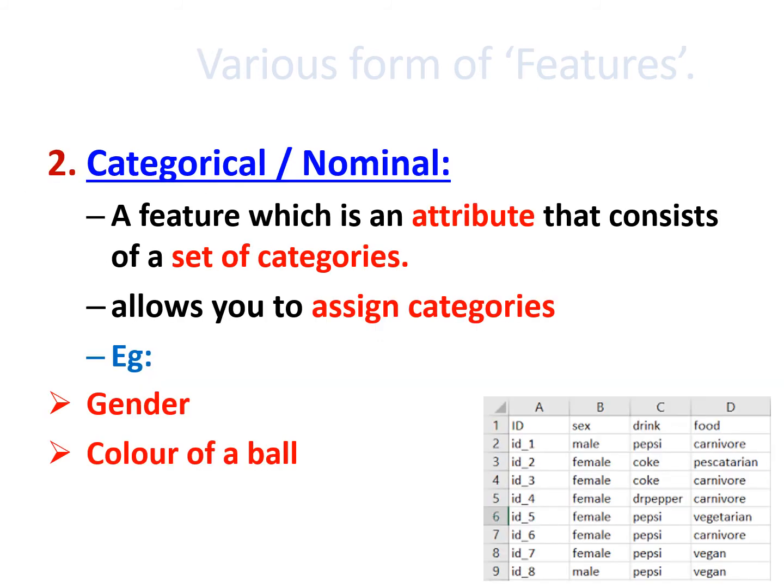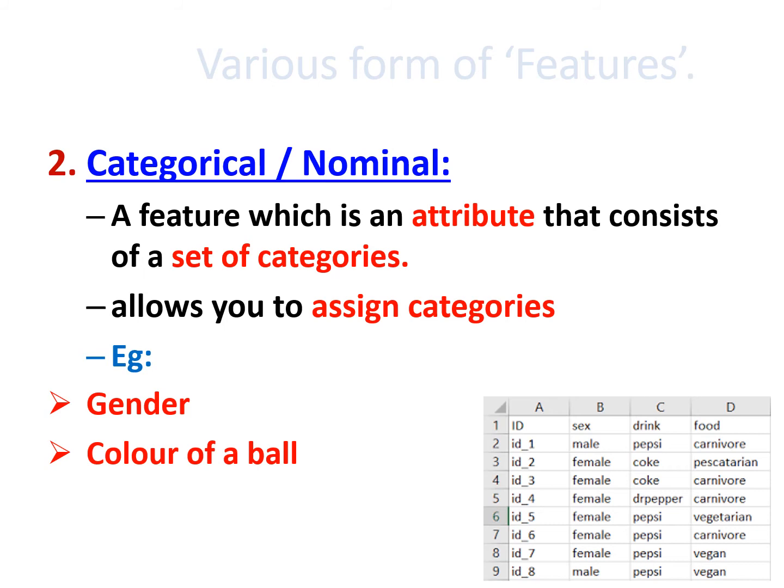Then another division of feature is categorical or nominal data. Categorical or nominal data means an attribute that consists of a set of categories which allows you to assign categories. Example, gender field. Here the sex is given. It can be either specified as male or female. Likewise, the color of a ball. Color of ball can be any of the colors like red, green, blue. We cannot represent these things in numerical quantity. We can represent it in the format of some string value. That type of data is termed as categorical or nominal data.